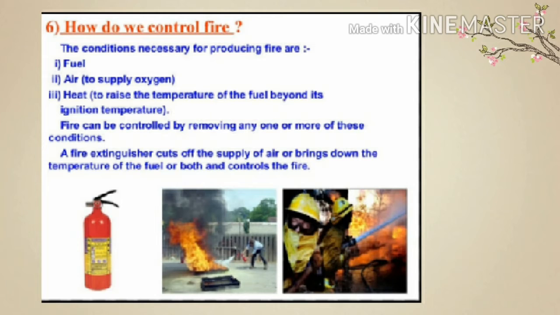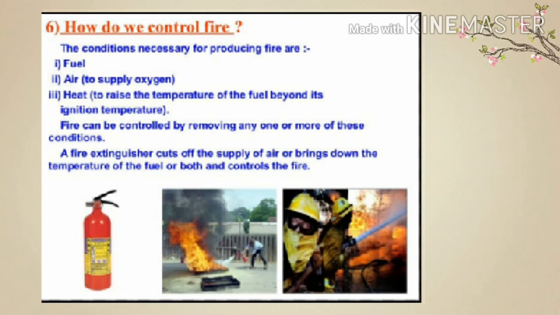We will now discuss these three ways of extinguishing fire in detail one by one. First, remove the fuel. A fuel is food for fire. So, when fire starts in a room, all the combustible substances like furniture, clothes, and books, etc., should be removed at once so that the fire may not spread.